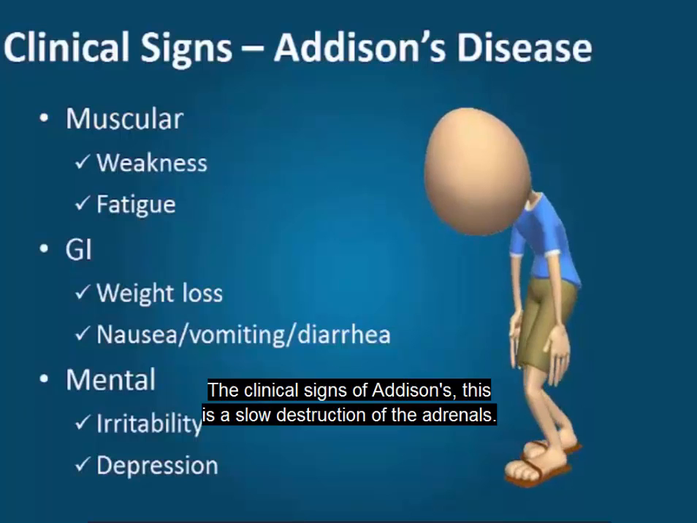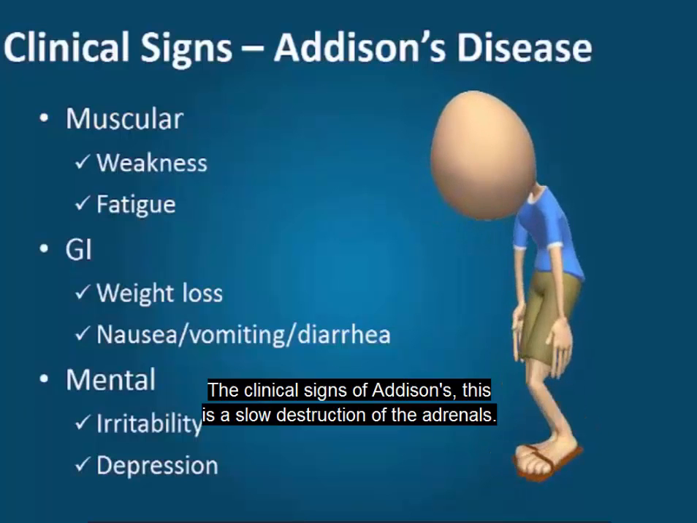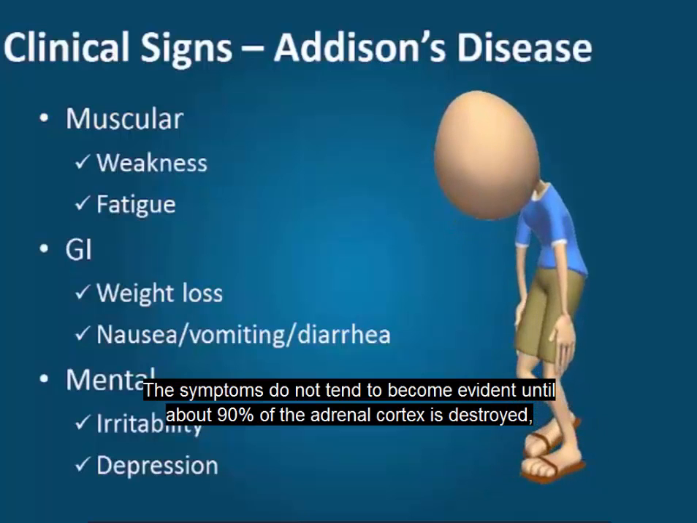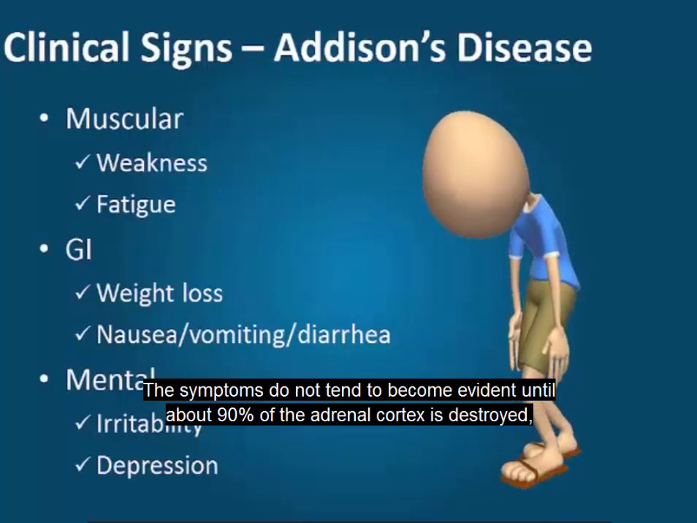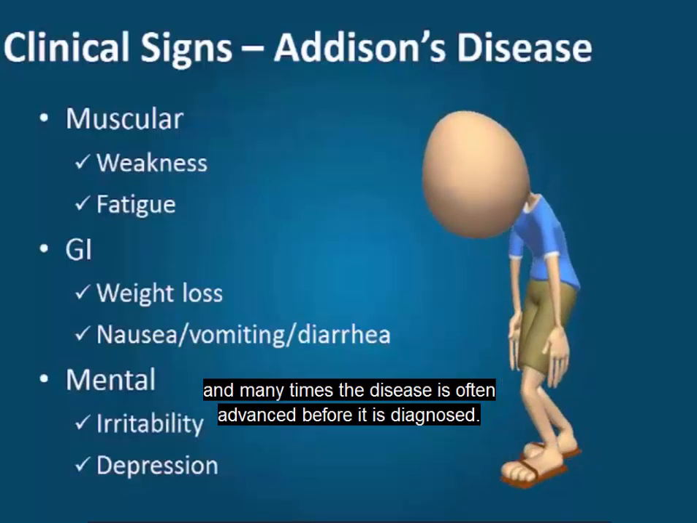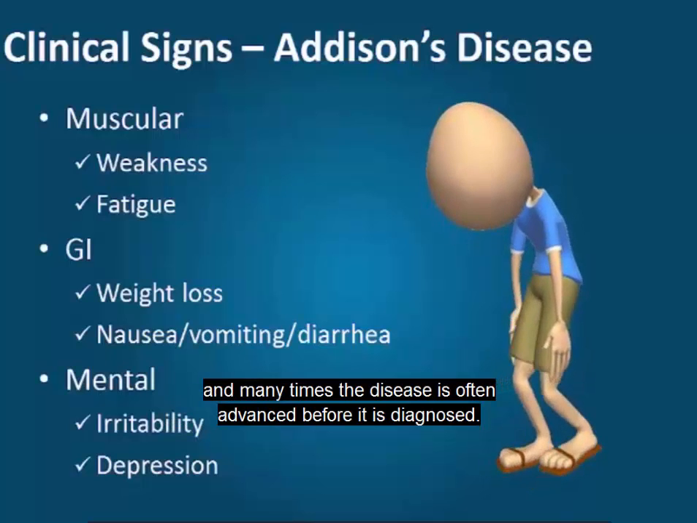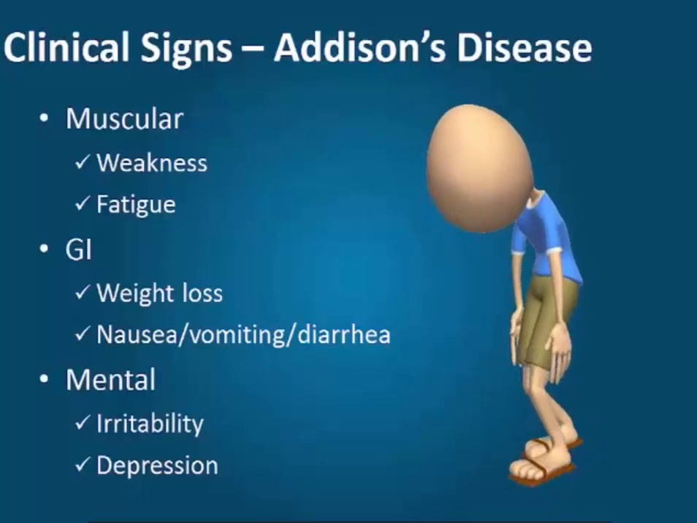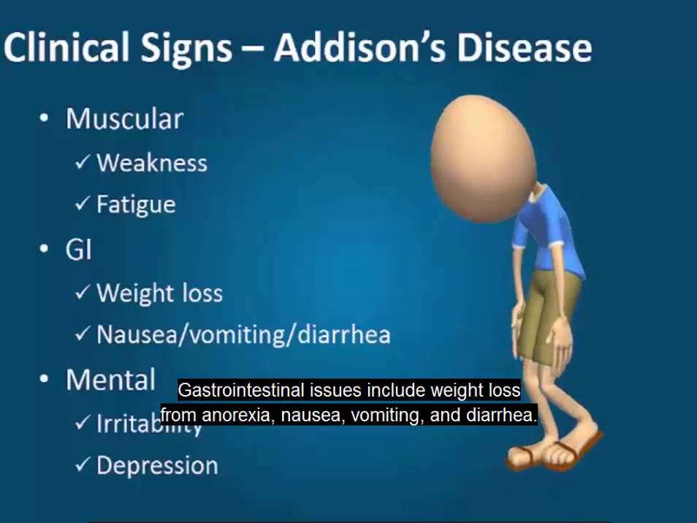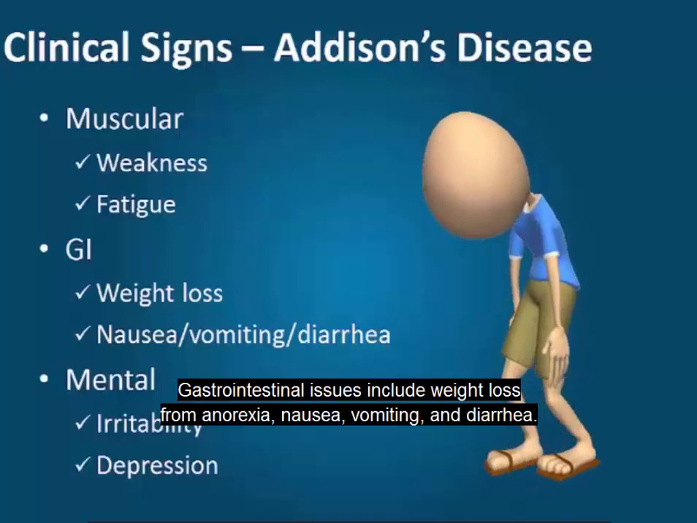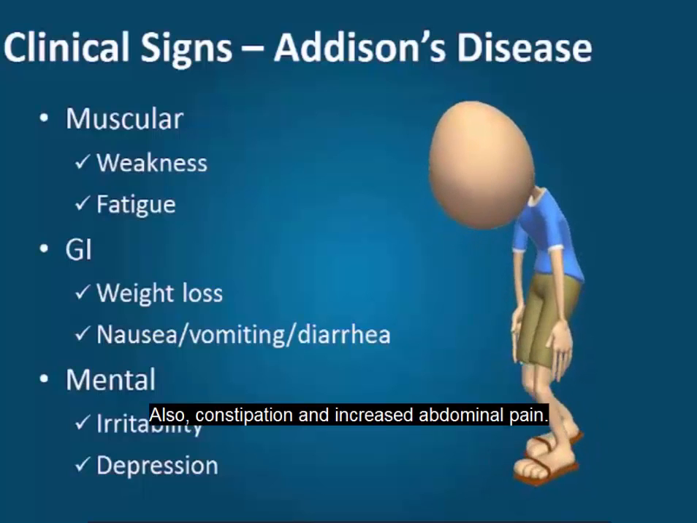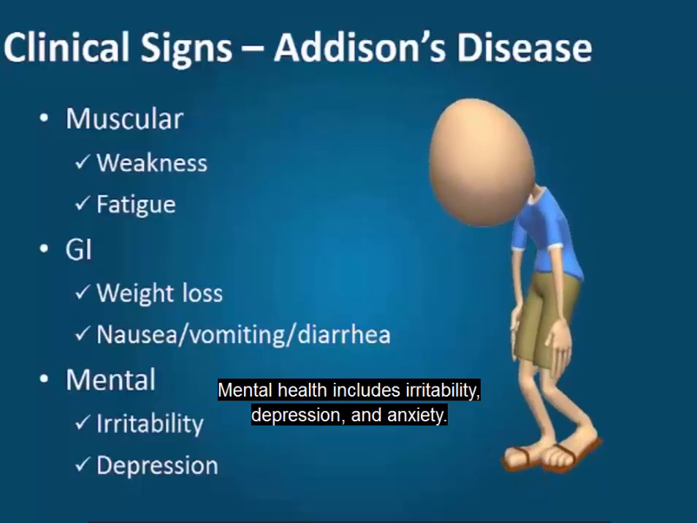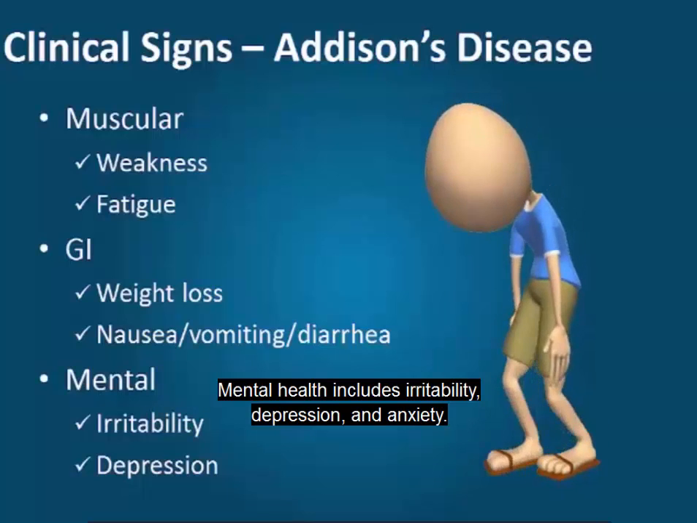The clinical signs of Addison's. This is a slow destruction of the adrenals. The symptoms do not tend to become evident until about 90% of the adrenal cortex is destroyed, and many times the disease is often advanced before it is diagnosed. Symptoms are slow and lead to muscle weakness and fatigue. Gastrointestinal issues include weight loss from anorexia, nausea, vomiting, and diarrhea. Also, constipation and increased abdominal pain. Mental health includes irritability, depression, and anxiety.